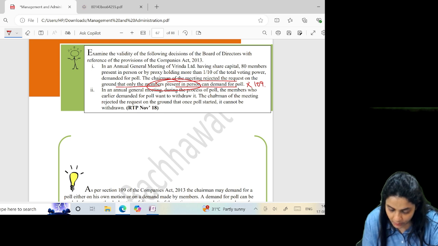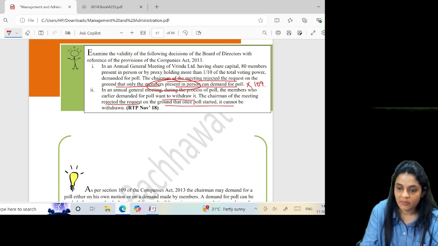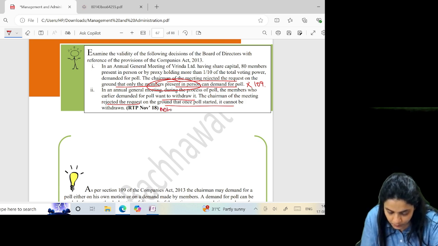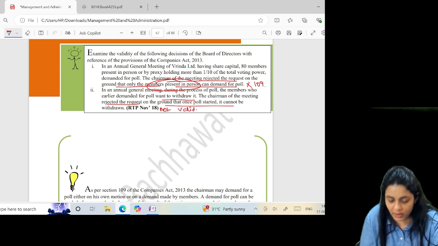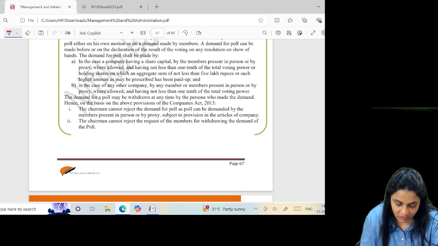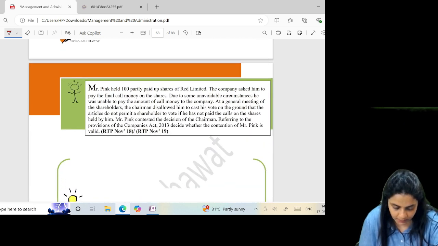In AGM, during the process of poll, the members who earlier demanded want to withdraw it. The chairman of the meeting rejected the request on the ground that once poll started, it cannot be withdrawn. Not valid. The poll can be demanded at any time, even withdrawn at any time. So you cannot reject.